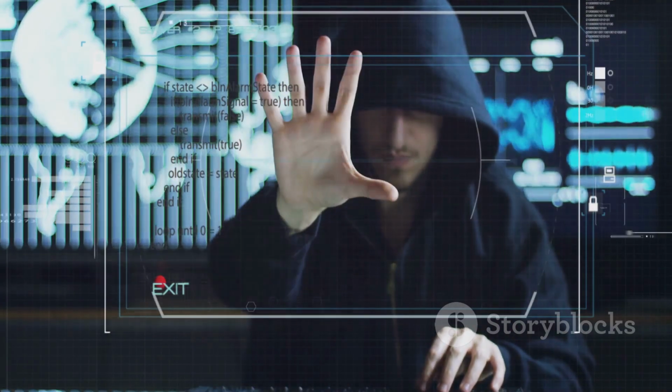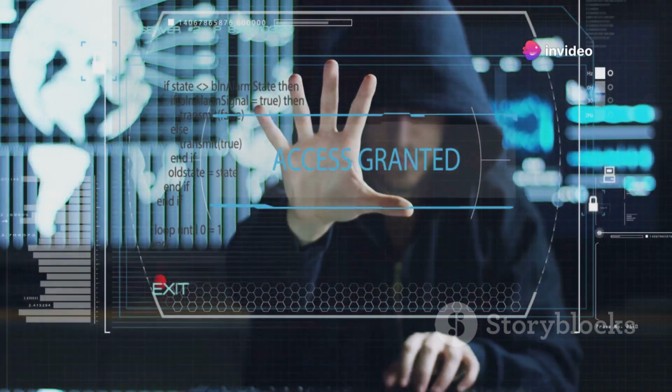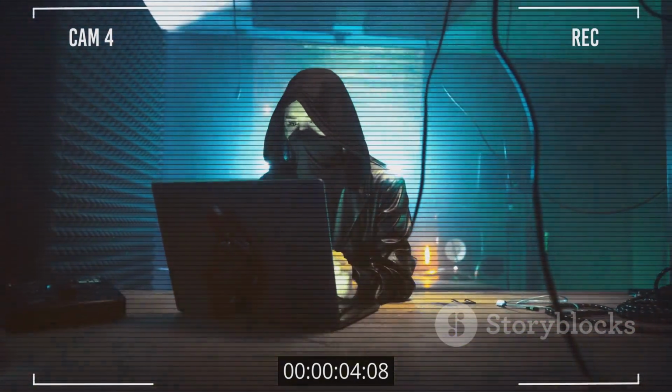Rootkits are stealthy programs that attackers use to hide their presence and activities on a compromised system. They are like chameleons, blending in with the environment and making them difficult to detect.